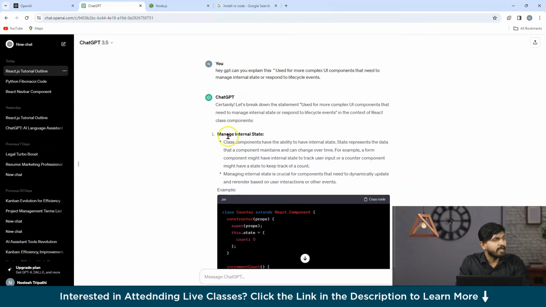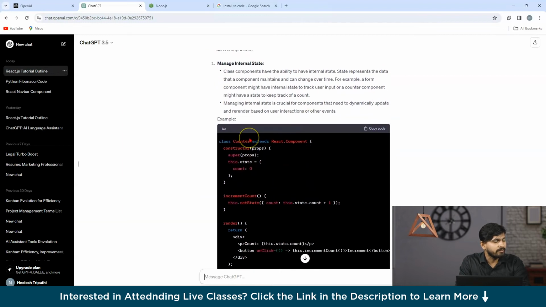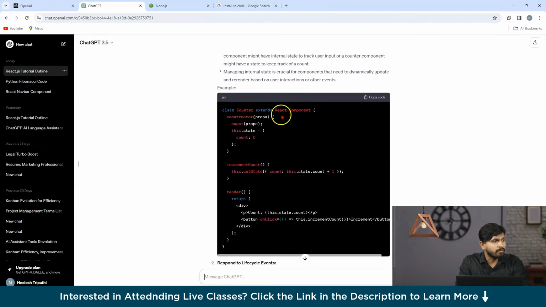So it says that managing internal state means class components have the ability to have internal state. And what does state mean? State represents the data that a component maintains, and it can change over time. For example, in a form component, you might have an internal state to track user input, or a counter component might have a state to keep track of a count. So as you can see over here, suppose here we have class Counter and it extends React.Component.